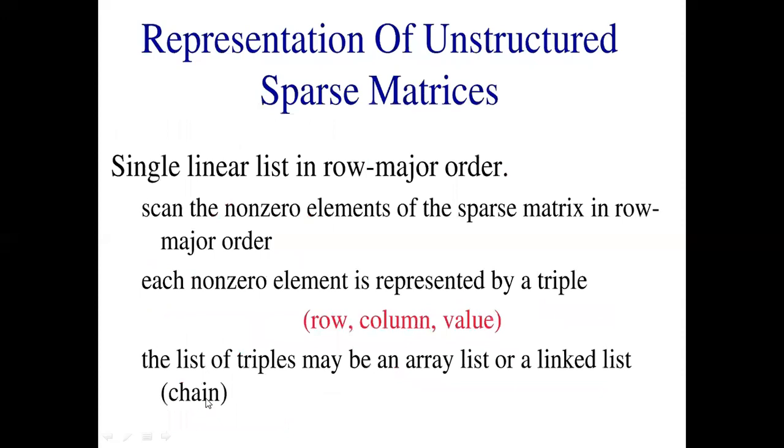So again, it can be stored in a single linear list in row major order. Row major order means one row, then the next row, then the next row, and so on. Scan the non-zero elements of the sparse matrix in row major order. But again, there is the issue of accessing. So each non-zero element is represented by a triple: row, column, and value. The list of triples may be an array list, or it can be stored in a linked list.